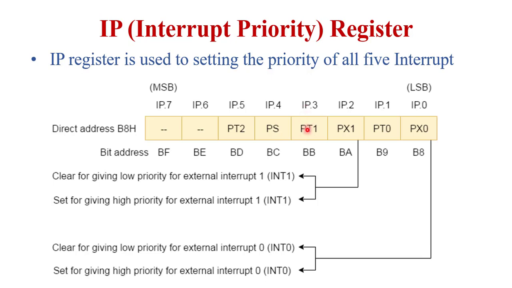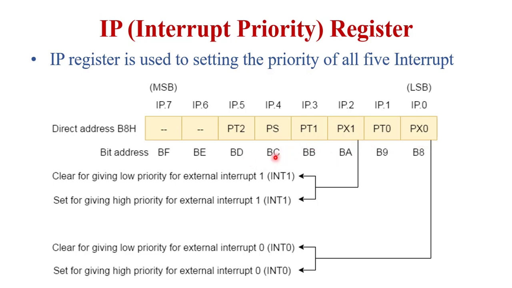The next bit is the IP3 bit. This is used to decide the priority of the timer 1 interrupt. Next, the IP2 bit is used to define the priority of external interrupt 1. Next, the IP1 bit is used to define the priority of the timer 0 interrupt. And the least significant bit, IP0, is used to decide the priority of external interrupt 0. So these are the 8 bits of the IP register.